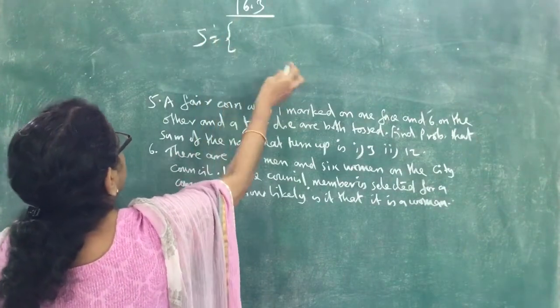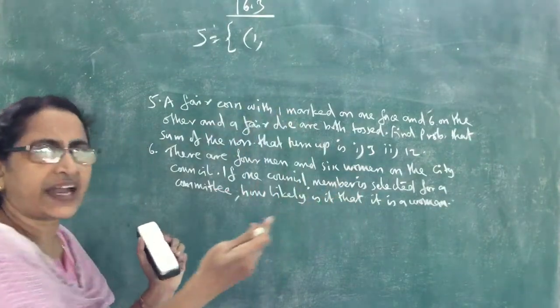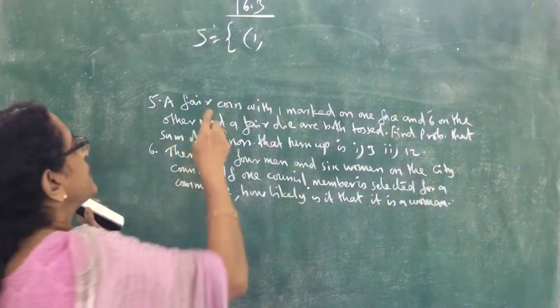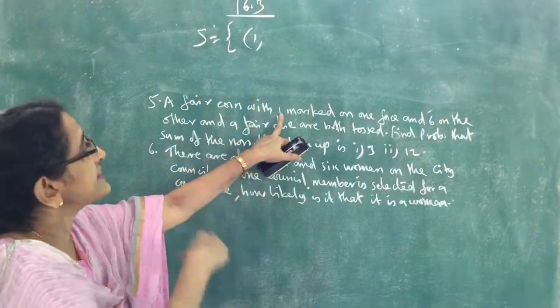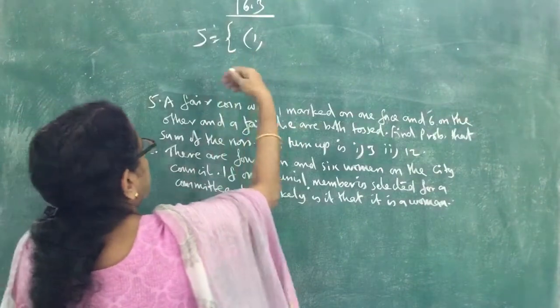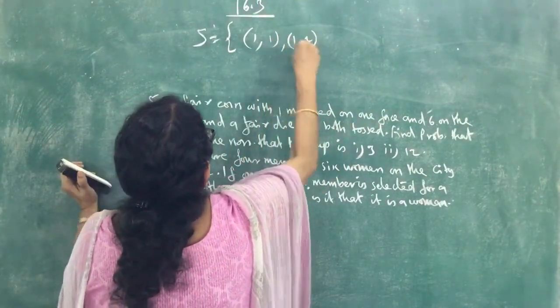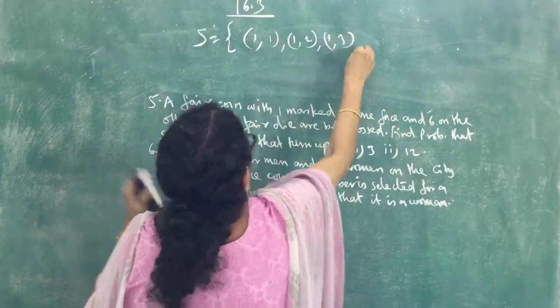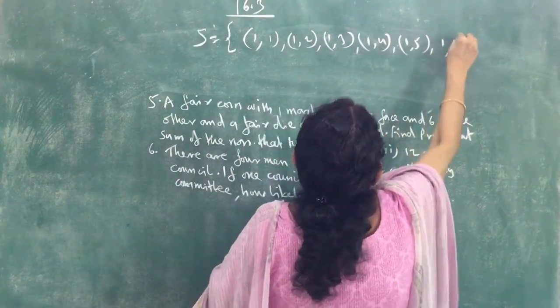So we can write the sample space. On the coin there may be 1, and the die may be 1, 2, 3, up to 6. The first number shows the number on the coin and the second number shows the number on the die. So the possible outcomes are (1,1), (1,2), (1,3), (1,4), (1,5), (1,6).